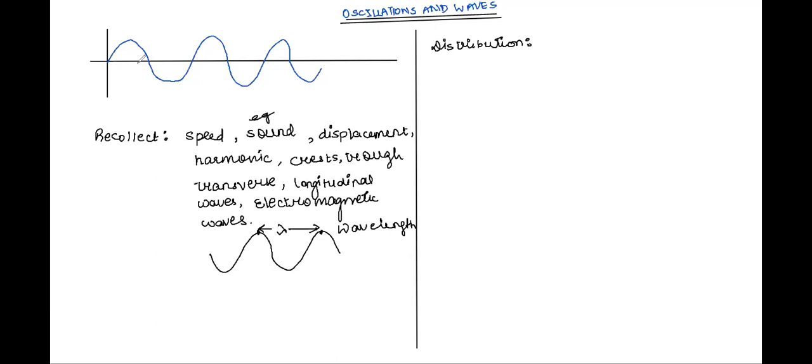So I'm talking about the distribution, right? I'll correct myself. We have around 2 to 3 questions, particularly from this chapter. Sometimes 1 to 2 questions are also asked. So on an average, you can take 2 to 3 questions almost every year are asked from this chapter.